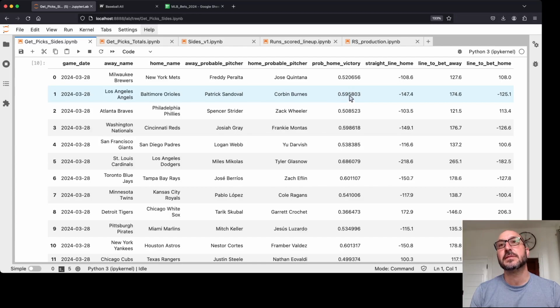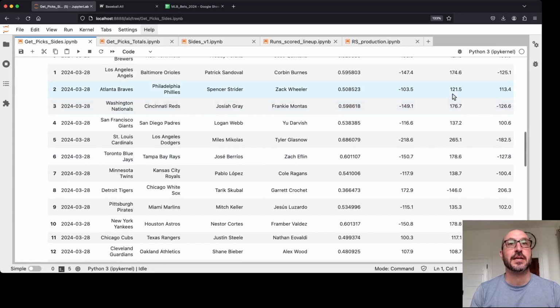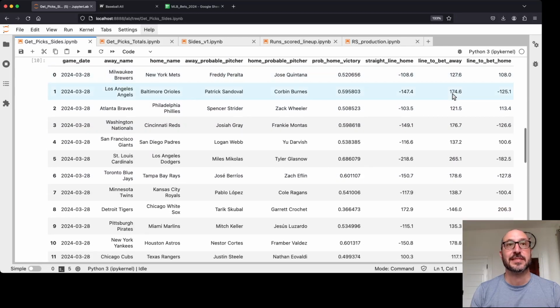almost 60%. So I'd be willing to bet the Orioles if I could get a line of minus 125 or better. Or I would take the Angels at plus 175 or better, and so forth. So we've got it for all 15 games, both sides, what bets we'd be willing to take.